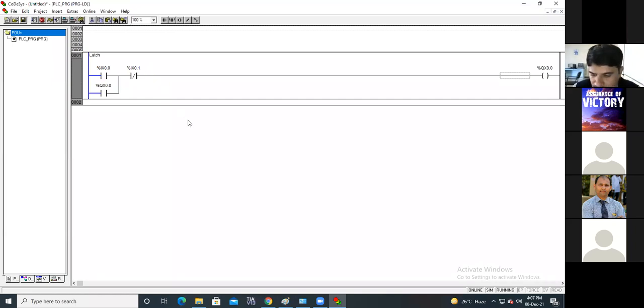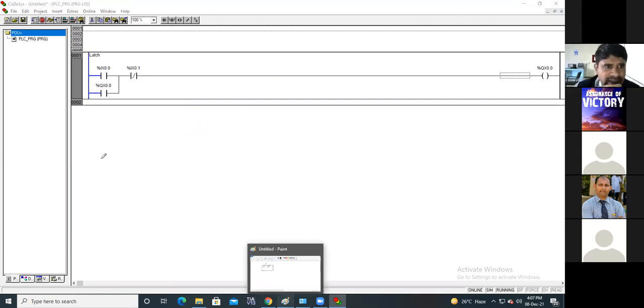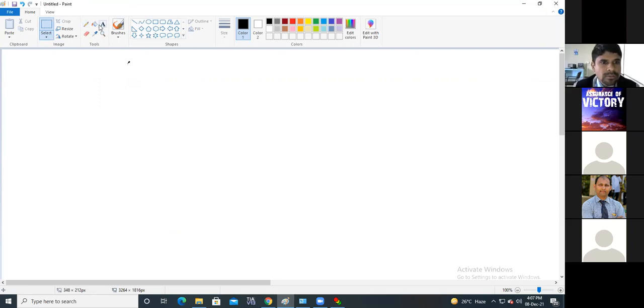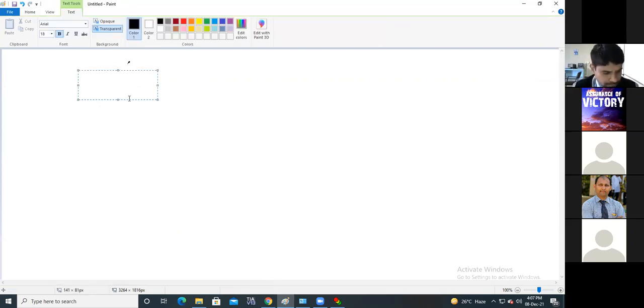Okay, now we will design a simple ladder diagram. See, one simple scenario I am putting in front of you, and we will design its ladder diagram and simulate it.